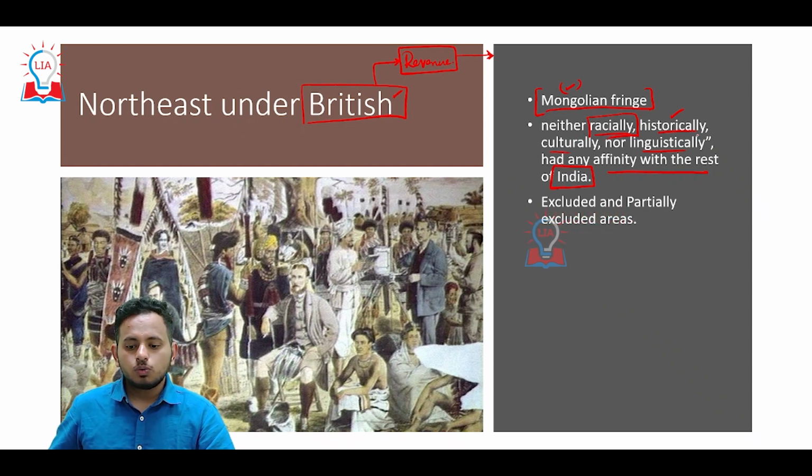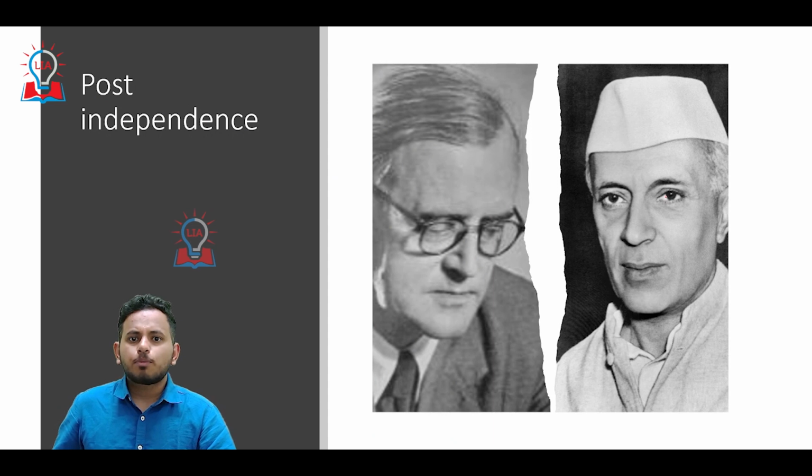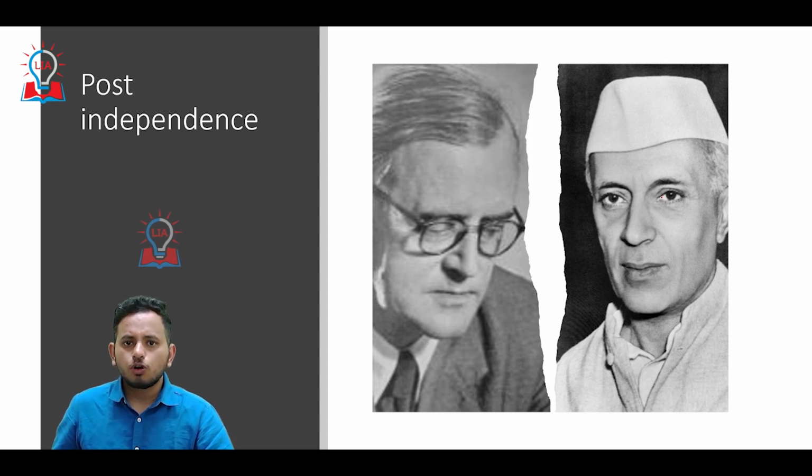So in order to administer this heterogeneous mixture of the Northeastern tribes, the Britishers came up with 2 policies. One is called excluded and partially excluded areas. The British classified the territory into excluded and partially excluded areas in order to make sure that the administration is efficient. But we all know that pre-independence, the British policies actually hindered the development of tribes.